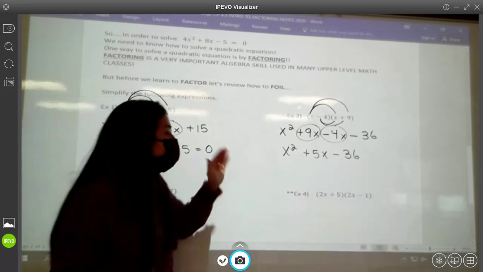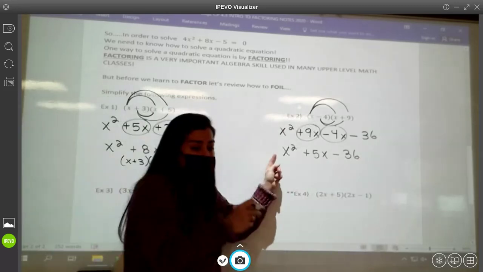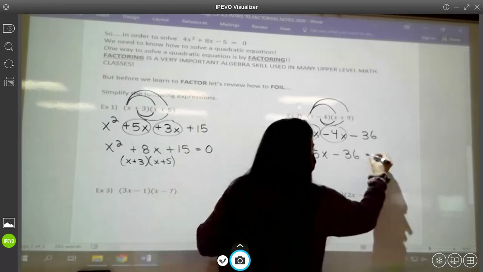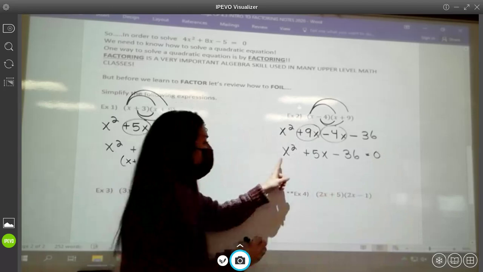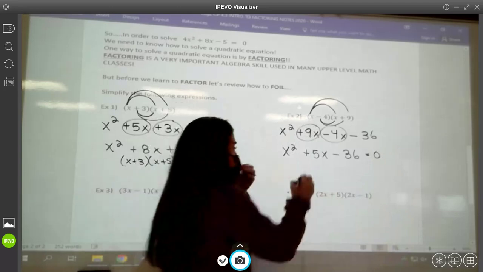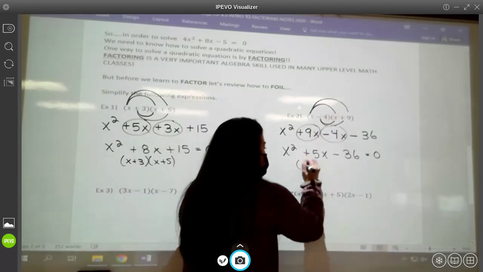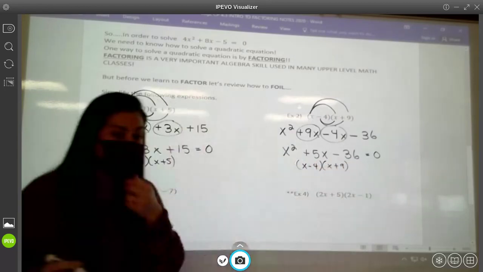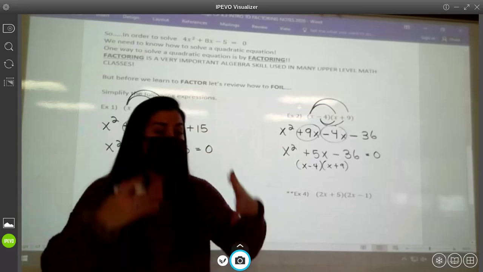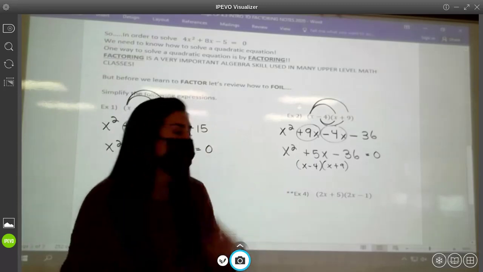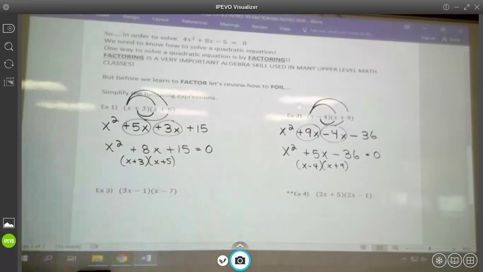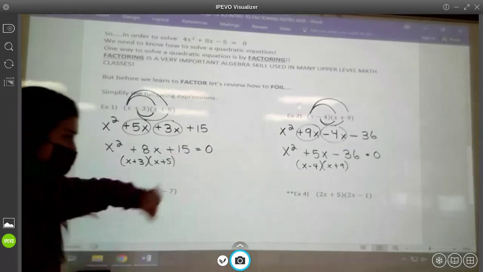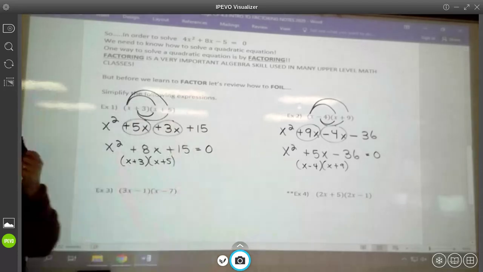So again, if I wanted to find the x-intercepts on the graph of this quadratic equation, I would set it equal to 0, and I would factor this so I could solve for x, and it would factor into these two parentheses. These are the pieces that multiply to equal it. So factoring it is just going to be undoing the FOIL. Do you guys remember this a little bit from Algebra 1? Like I said, I'm just trying to make sure it all ties in, that you are finding the x-intercepts when you do this. All right, here we go.